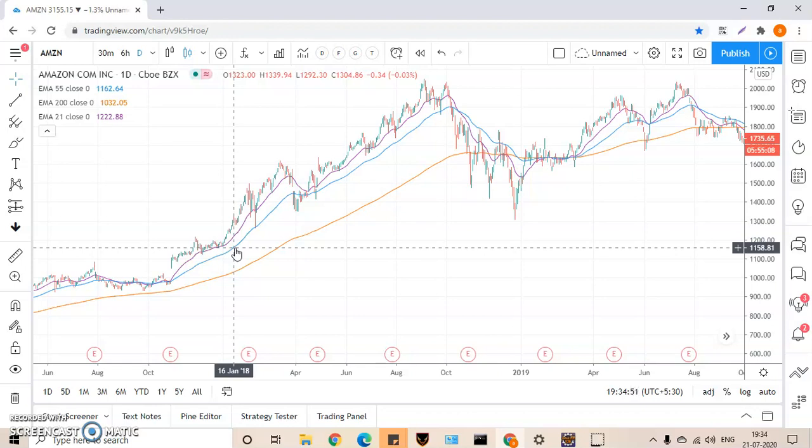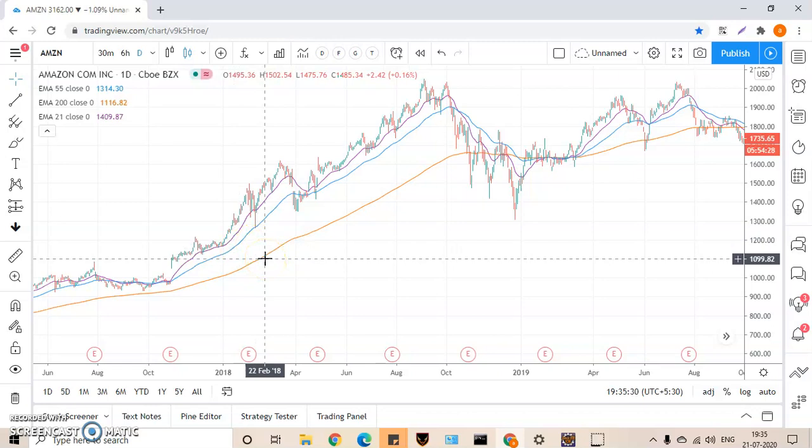Okay, people tell 200-day moving average is the standard, but I have seen many stocks, many shares, and even in cryptocurrencies or in forex, the 55-day moving average is the ultimate moving average that can decide the trend of the stocks. Okay, so whenever you see a stock is trading above the 55-day moving average, that means what? It is in the uptrend. Whenever you see a stock is below the 55-day moving average, then it is in a downtrend.